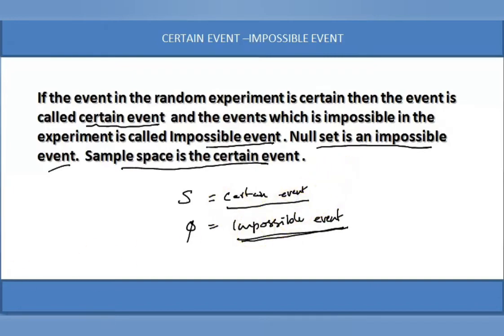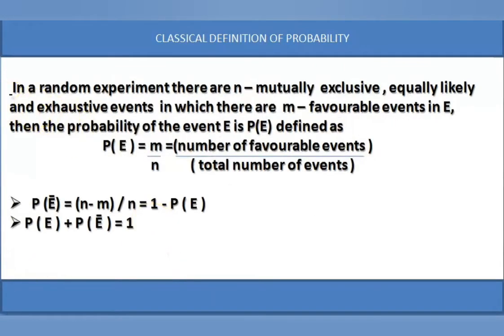Okay. Next, let's go to the next definition. Classical definition of probability. In a random experiment, there are n mutually exclusive, equally likely, and exhaustive events, in which m are favorable events.